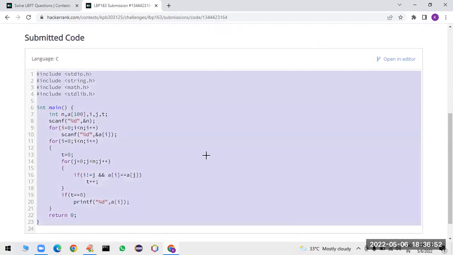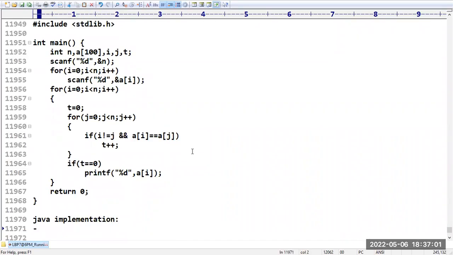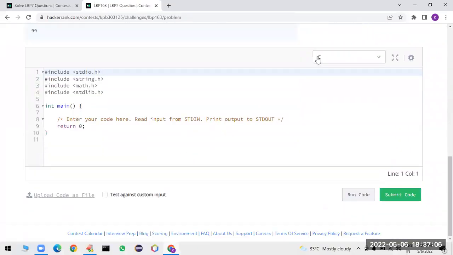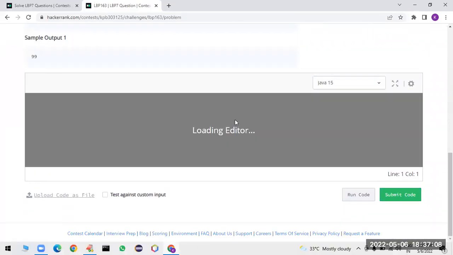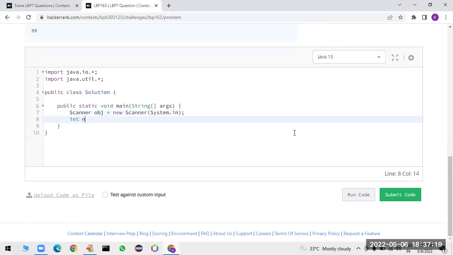Now I want to implement the same logic in Java. Let me go for the Java implementation. I want to solve this program in Java. Let us take the Java implementation. So I am taking a scanner obj equal to new Scanner of System.in. Then integer n, the array that is required, i and j variables, and then a temporary variable.